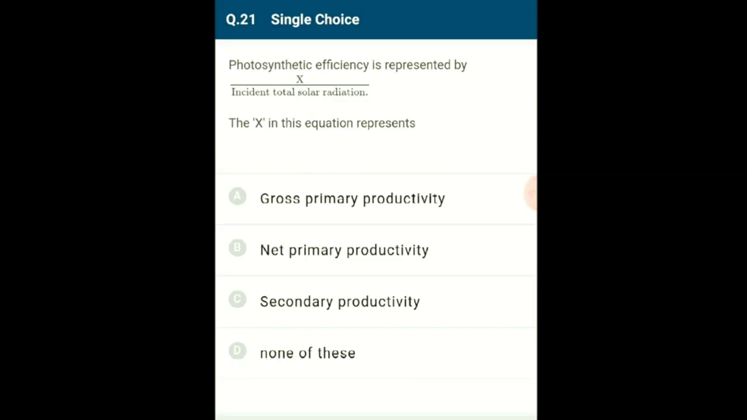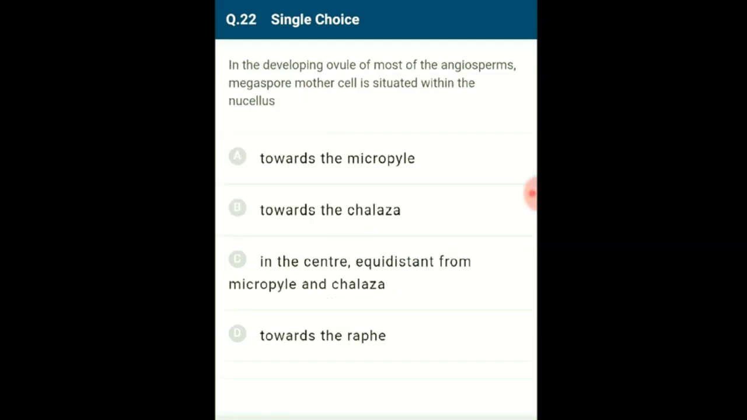So the answer for this question is option A. X indicates gross primary productivity by incident total solar radiation. So the correct option is A. Question number 22. In the